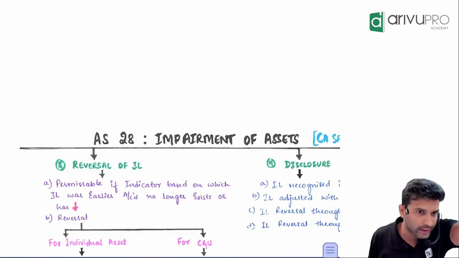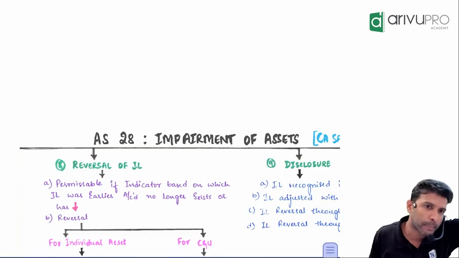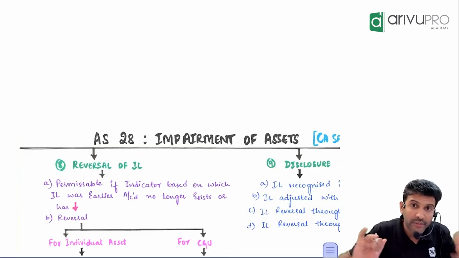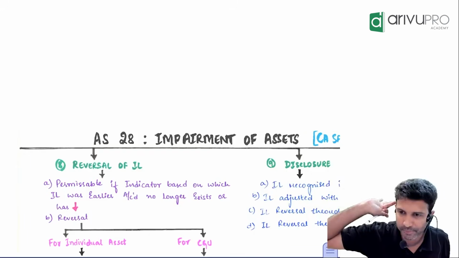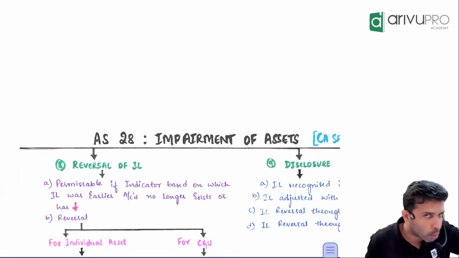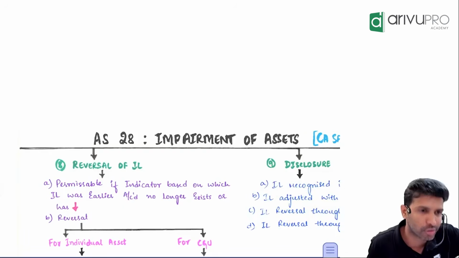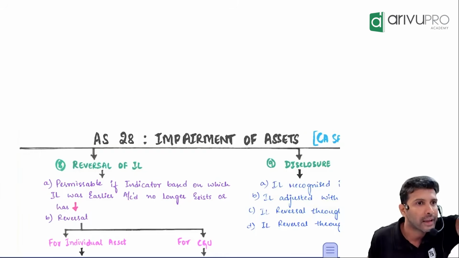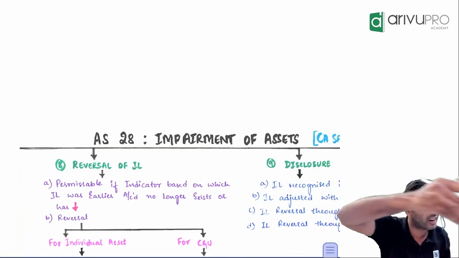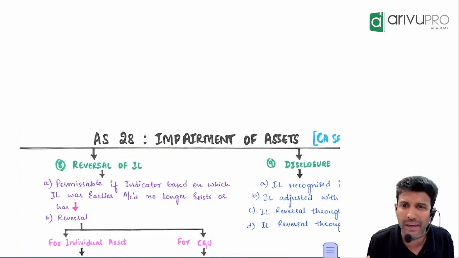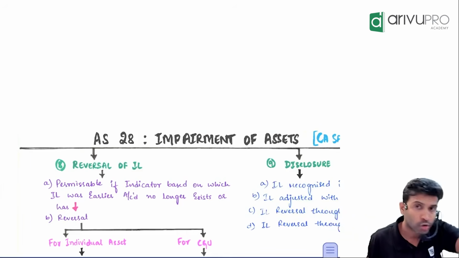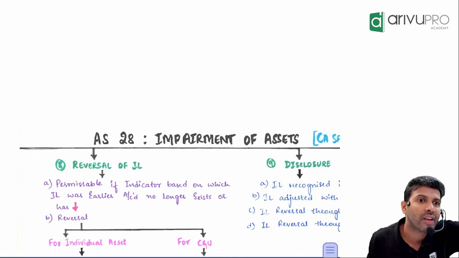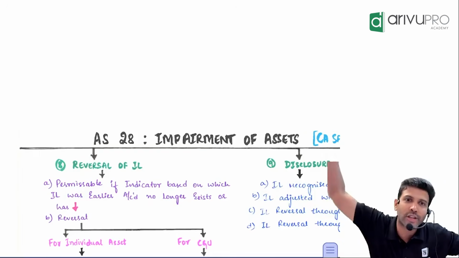Indicator. When the indicator came, you booked an impairment loss by comparing carrying amount with recoverable amount. Yes, sir. If that indicator is no more there, or if its effect has reduced, like COVID was an impairment indicator. Because due to COVID, many business assets could not be used properly. Many factories were shut down. So COVID was an impairment indicator, but when the COVID vaccine came, people threw their masks.